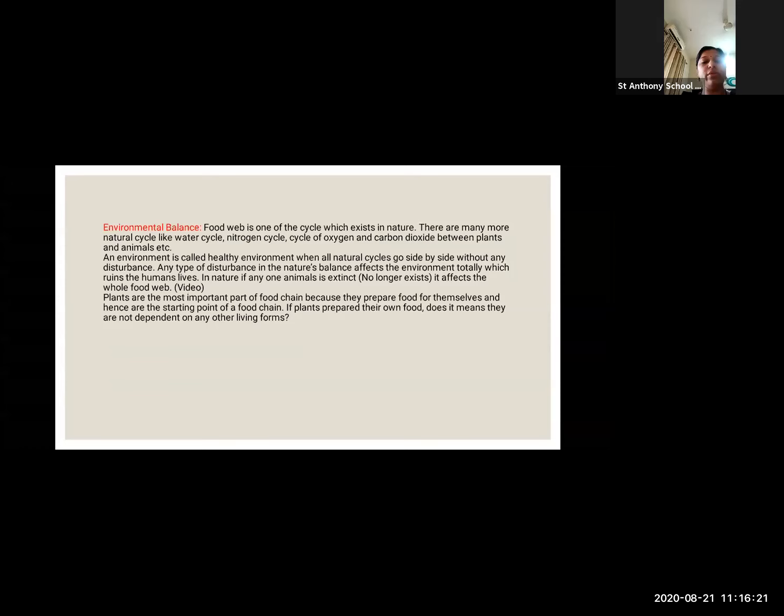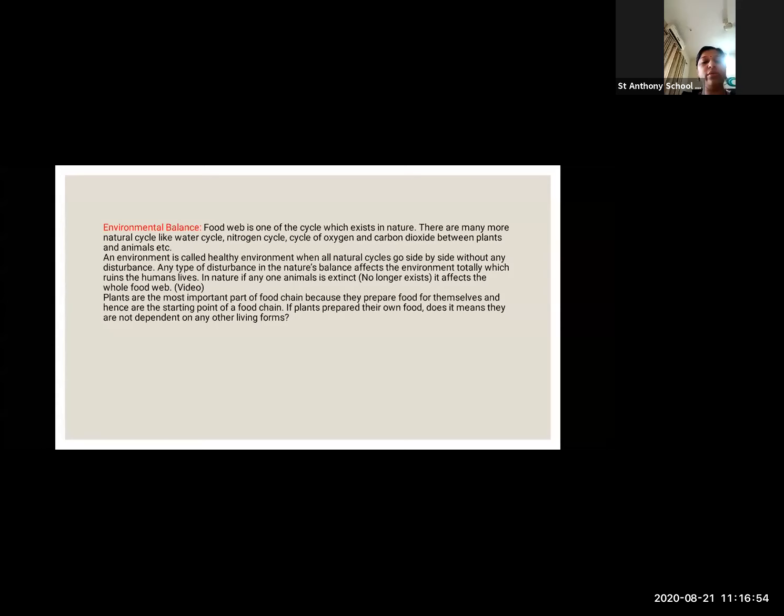There are many more natural cycles like water cycle, nitrogen cycle, cycle of oxygen and carbon dioxide between the plants and the animals. These are also called cycles. In the first chapter we saw about the water cycle. How does the rain get formed? Okay, so this all depends upon the cycle. जो चल रहा है environment में, it's called a cycle. An environment is called healthy when all natural cycles go side by side without any disturbance.